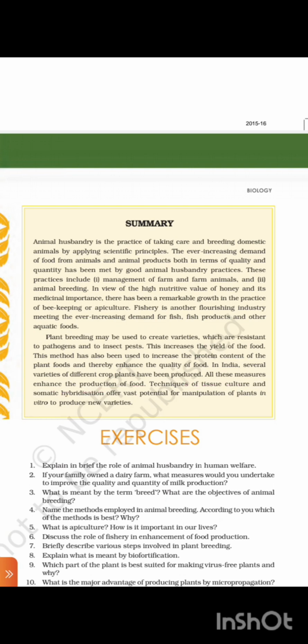Techniques of tissue culture and somatic hybridization offer vast potential for manipulation of plants in vitro to produce new varieties.